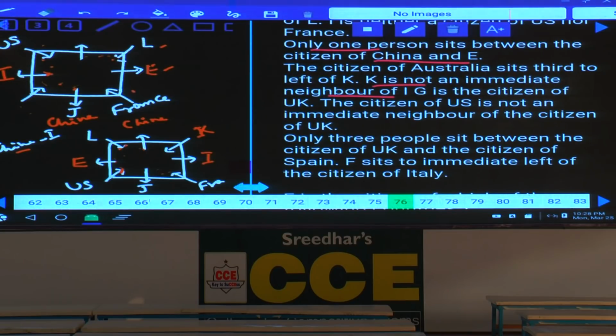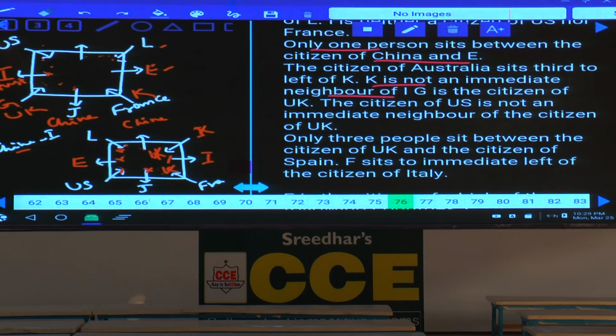If K is here, then I is the person from Australia, and G is from UK. Done with this? And K is not an immediate neighbor of I. Again coming to this one, K cannot be at this place, and K cannot be here 1, 2, 3, 4, 5, and 6. K cannot be in these two. Hence K can be either the person from USA or China.